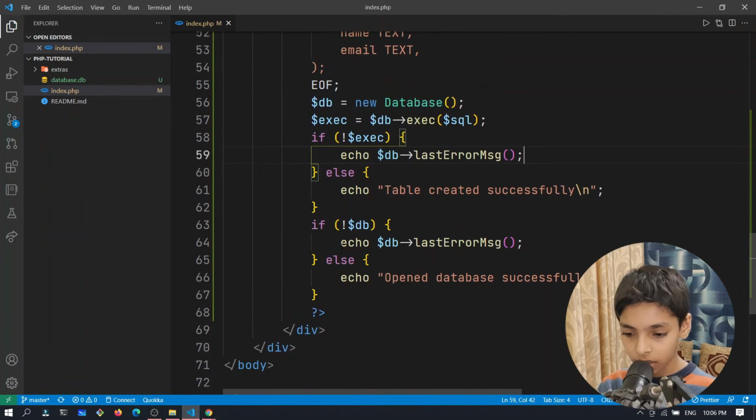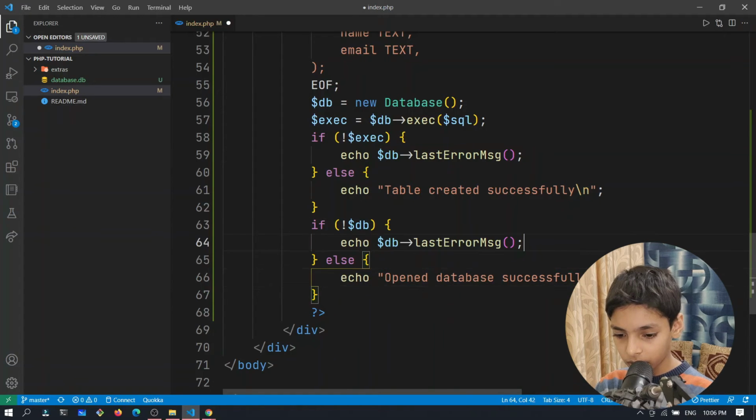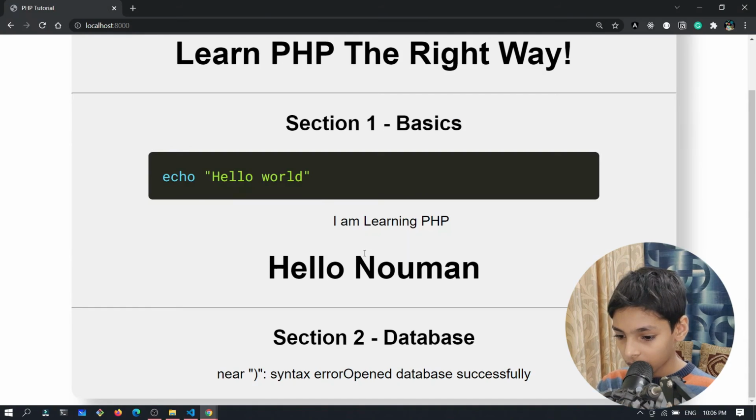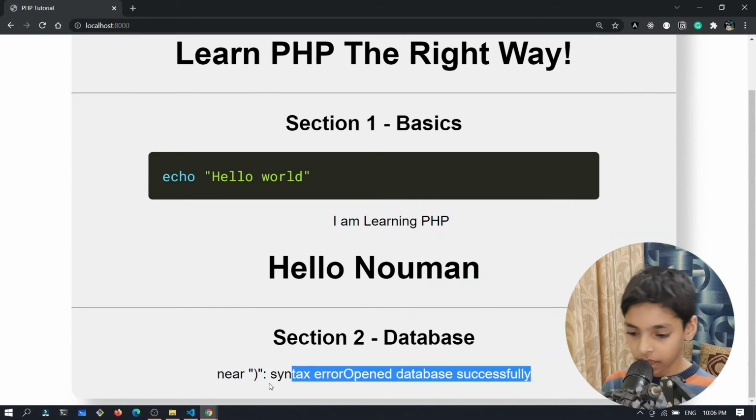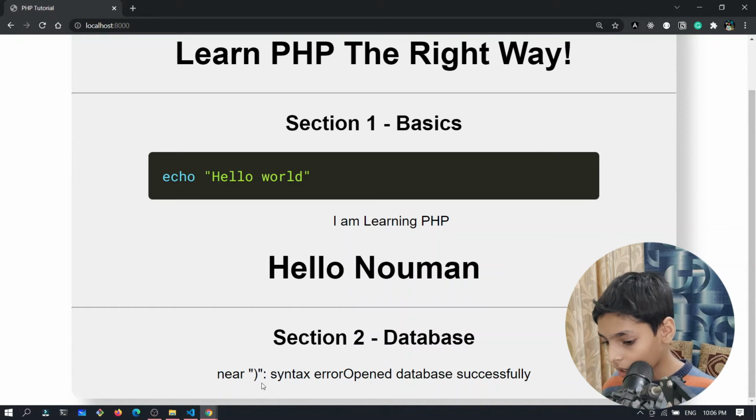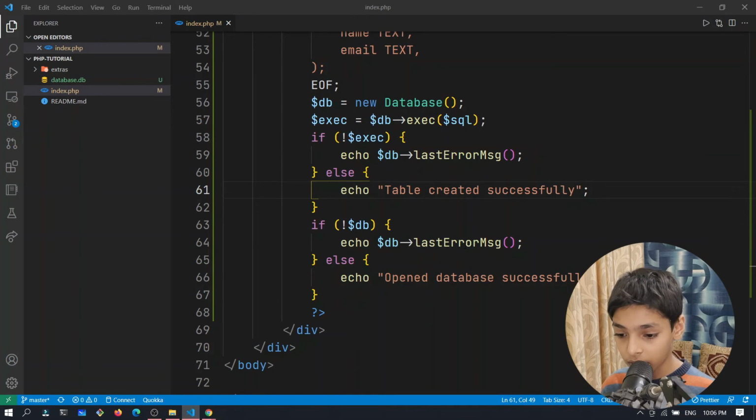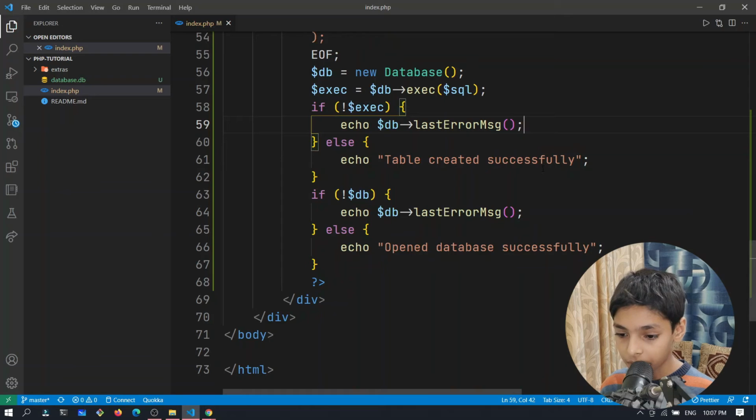there is a syntax error. I don't think so, that's an error, but I just put this off. Refresh. Again, I'm getting the syntax error. So it's giving me a syntax error somewhere there.